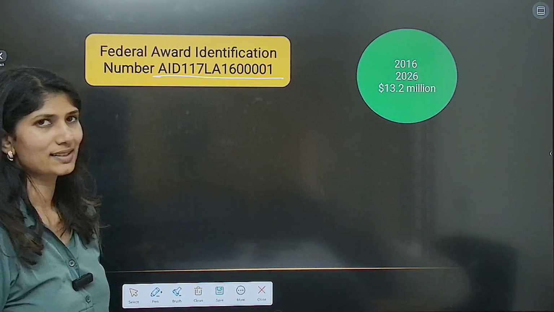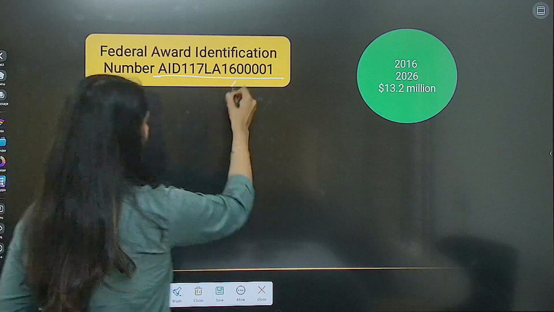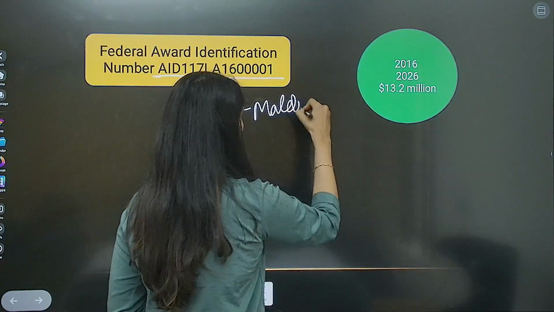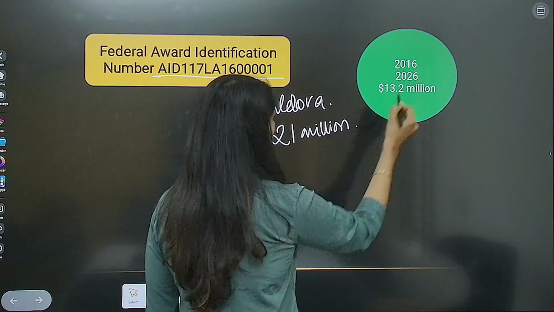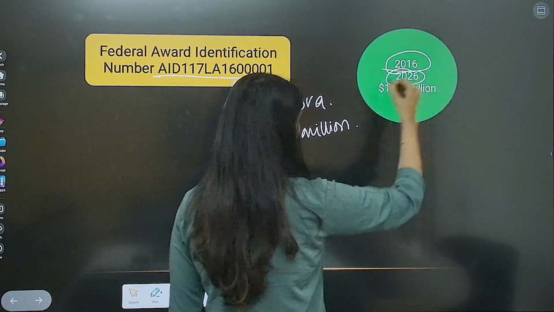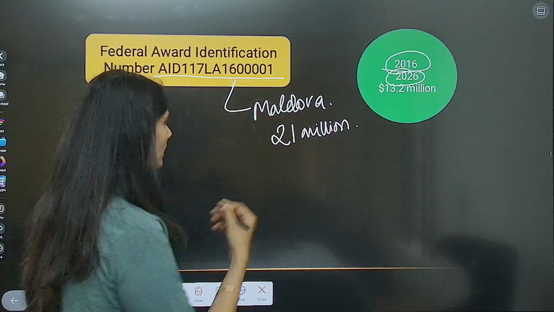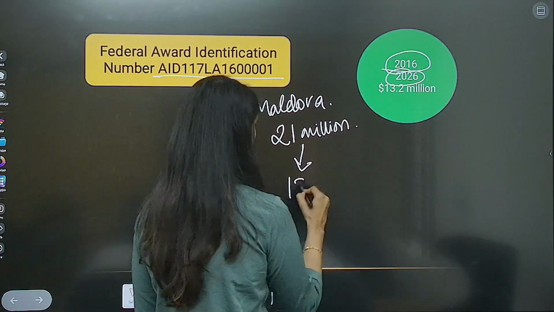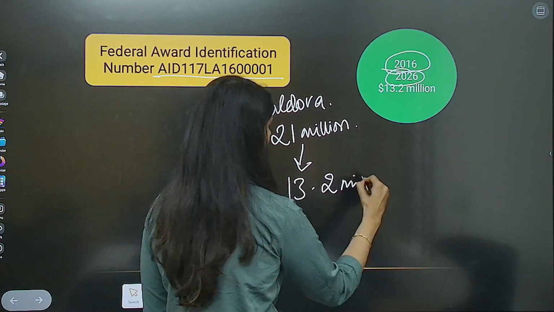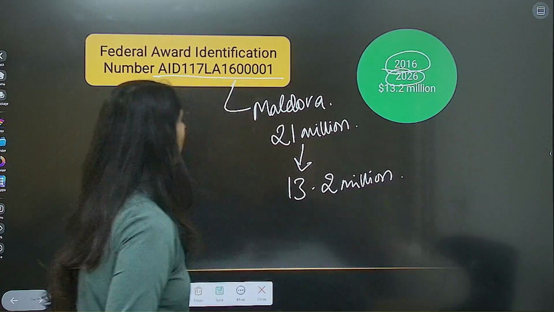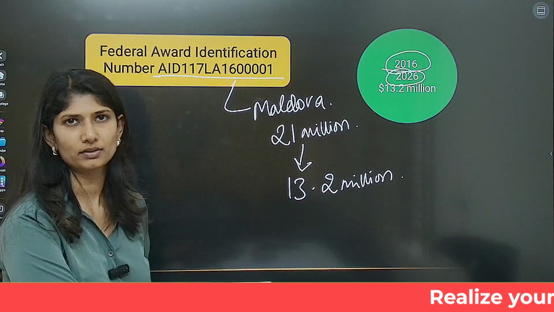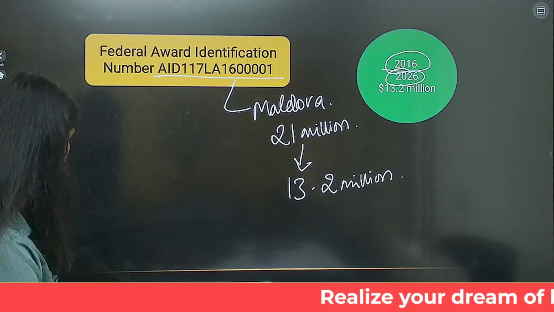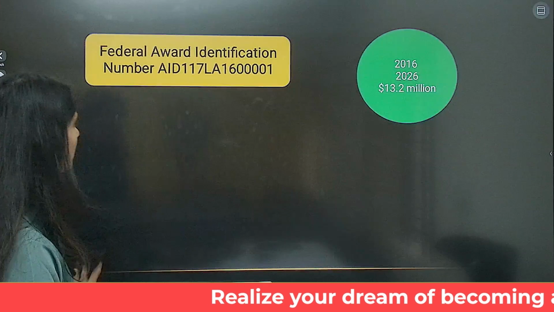First, what we are discussing is for Moldova. The 21 million which was to be given was to be from 2016 to 2026. Among the 21 million, they have now given up to 13.2 million. Using this number, you can know which country it was given for. Understanding? This was your Moldova example.